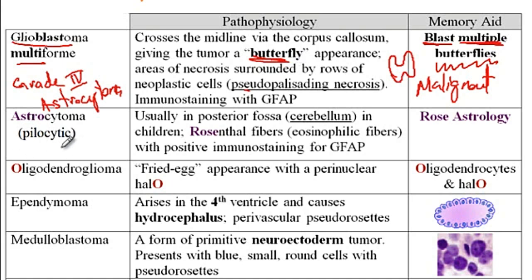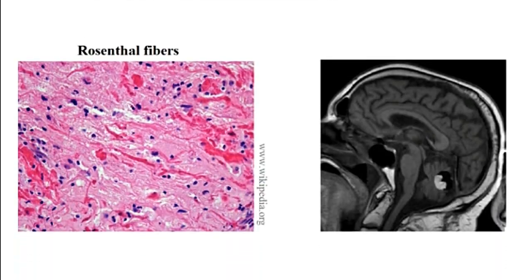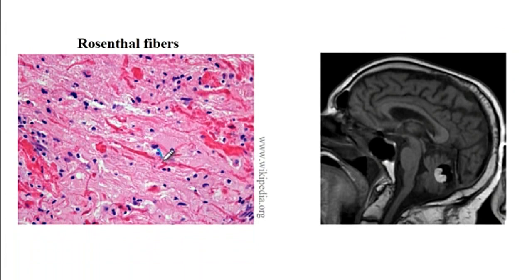The next tumor is the pilocytic astrocytoma, which is a grade 1 astrocytoma. This type of tumor is usually found in the posterior fossa in the cerebellum. And then on the histology, you will see Rosenthal fibers that have eosinophilic structures inside them. Let me show you an example of Rosenthal fibers. So here is an example of Rosenthal fibers, where you will see the eosinophilic structures that are seen on histology of these tumors. Another feature of the pilocytic astrocytoma is that you would see a cavity in the posterior fossa, so you can see that the lesion is now in the cerebellum.